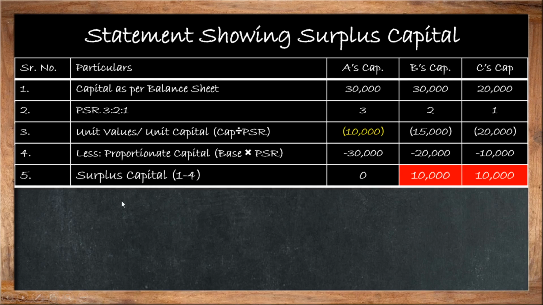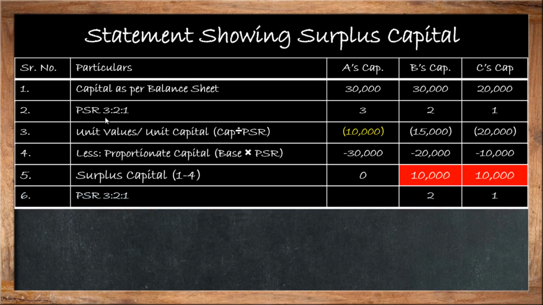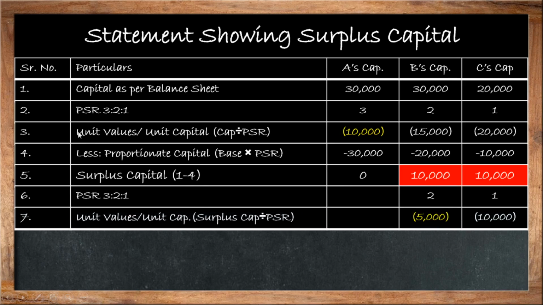Now we have to calculate absolute surplus. Here we have calculated just the surplus capital of B and C. Now we have to find out the single partner who has paid more capital than the other two partners. So all these steps will be repeated again. The profit sharing ratio is 3:2:1, but here A's capital has become nil, so we are not considering A's capital. We are going to consider only B's capital and C's capital. So B's share is 2 and C's share is 1. Now again we will repeat the same step.